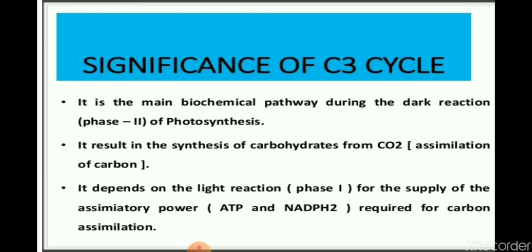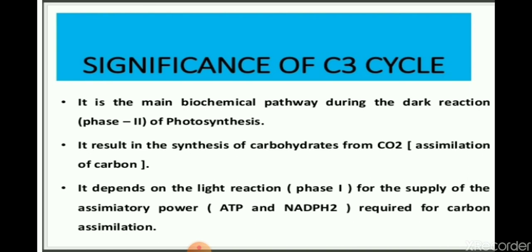Now what is the significance of the C3 cycle? The C3 cycle is the main biochemical pathway during the dark reaction of photosynthesis. It results in the synthesis of carbohydrates from carbon dioxide. It depends on the light reaction for the supply of ATP and NADPH2, which are required for carbon assimilation. It stores the ATP energy formed during the light reaction in carbohydrate molecules as food energy.